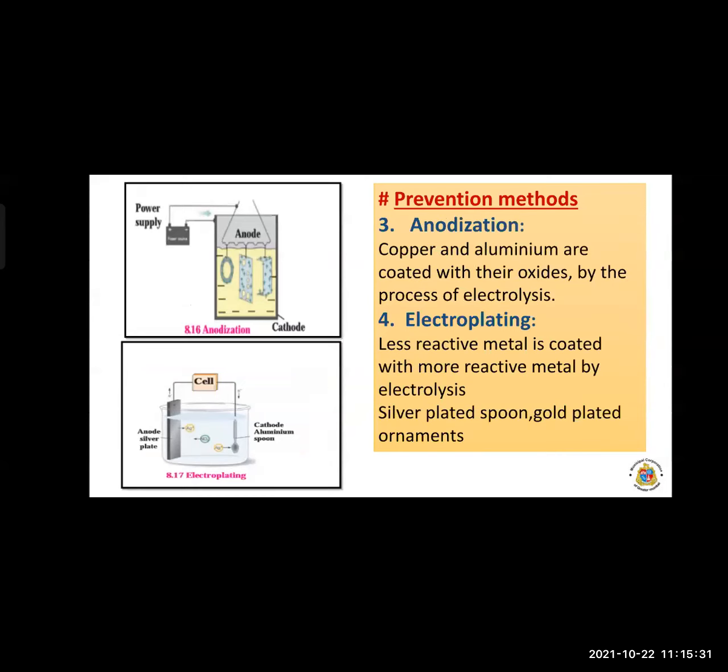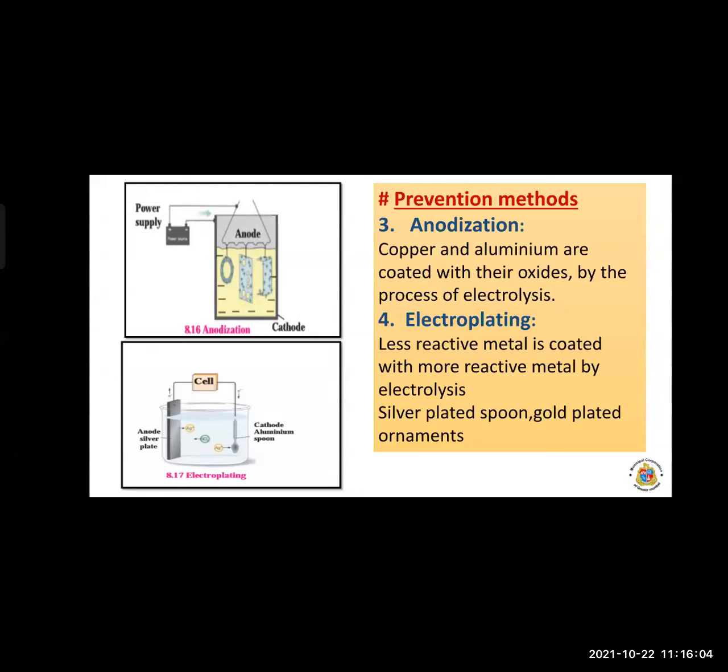So in this method, metals like copper and aluminum are coated with a thin and strong layer of their oxides. That means copper oxide and aluminum oxide. So the metal itself is coated with a strong oxide of that metal. For example, pure aluminum gets coated with aluminum oxide. The copper metal is coated with copper oxide.